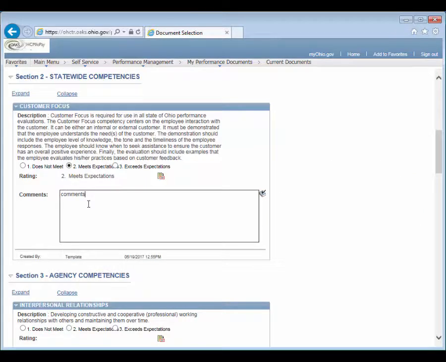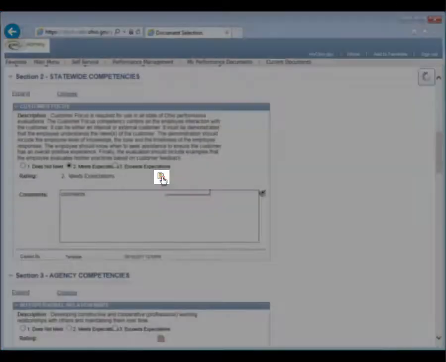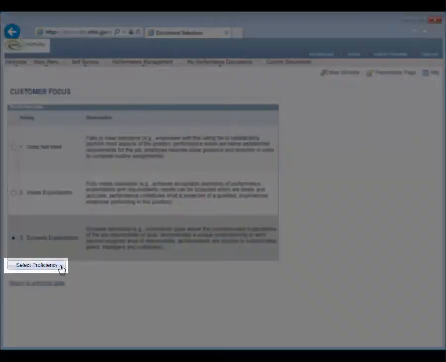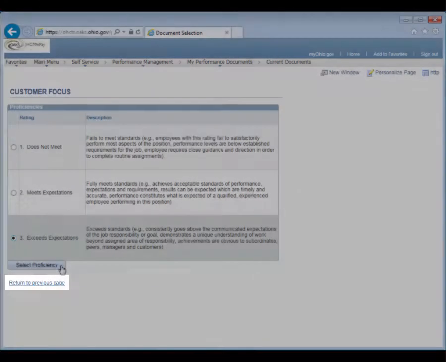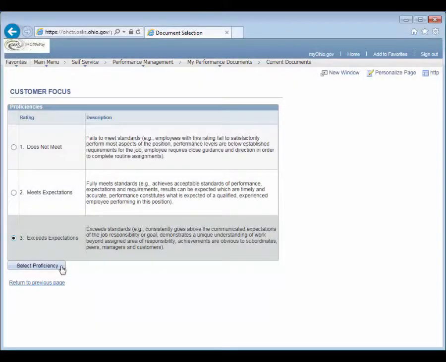If you would like to see the definition of each rating, click the Rating Description icon. Either assign the rating by clicking the appropriate radio button on this page, and then clicking the Select Proficiency button, or click the Return to Previous Page hyperlink to rate the competency there.